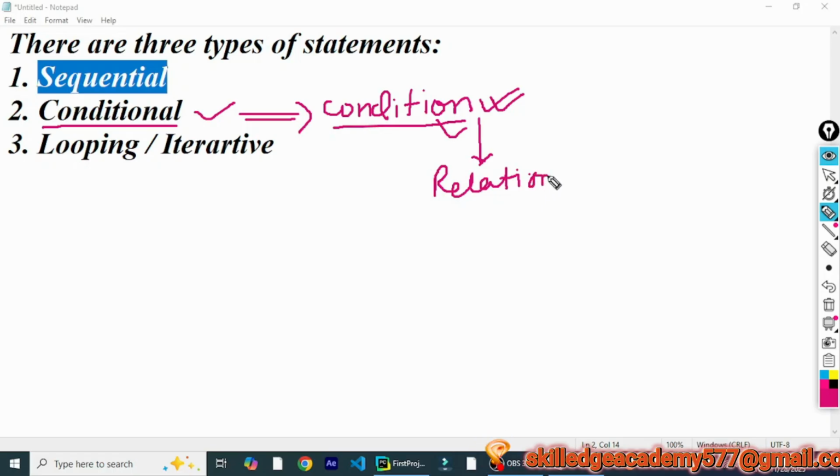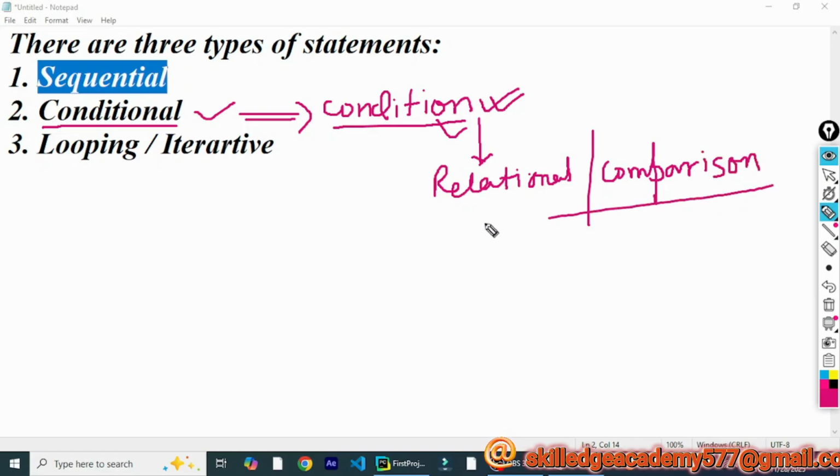Relational operator, or comparison operator. Relational operator is also known as comparison operator. In the previous lecture on operators, we discussed all the operators. So if you are not aware of the comparison operator, please go and check the comparison or relational operator. Everything has been discussed in detail. There are 6 comparison or relational operators: less than, greater than, less than equal to, greater than equal to, equal to, and not equal to.